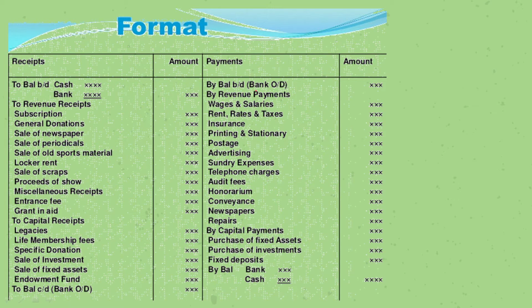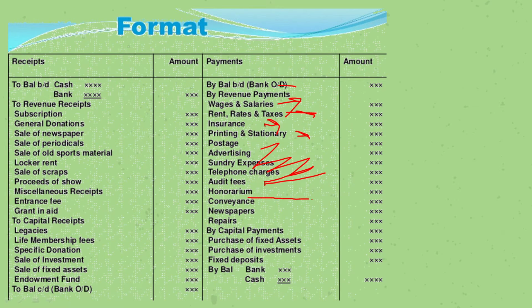Now let us look at what can be the payments in a non-profit organization. Look, the payments can be revenue payments like wages and salaries we pay to workers, rent, interest, tax, insurance payment, then printing and stationery expenses, postage, advertising, sundry, telephone, audit fees. I think these are very clear from class 11th basics.